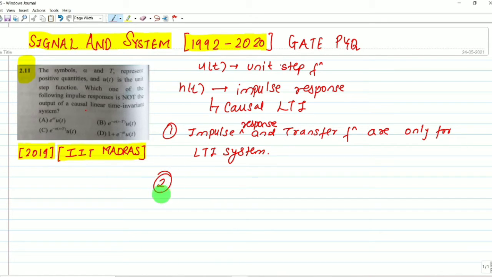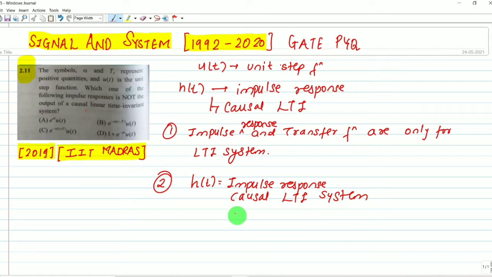Second important point: h(t) is known as the impulse response. For a causal LTI system, the condition is that the impulse response must equal 0 for t less than 0.